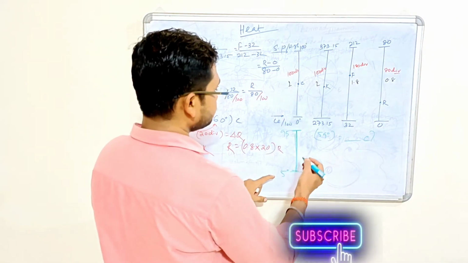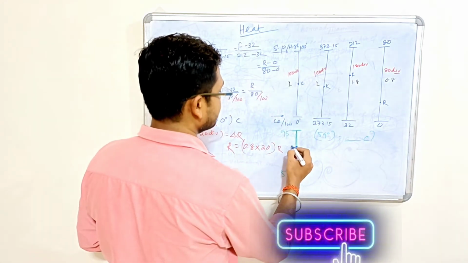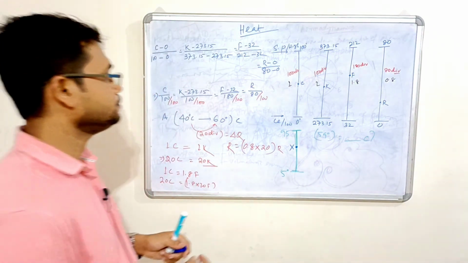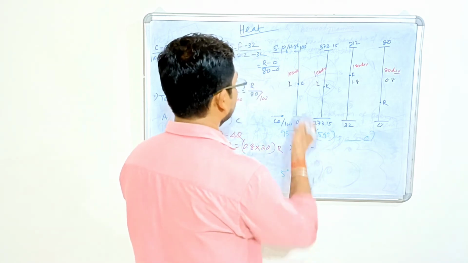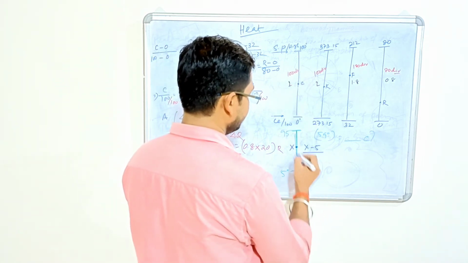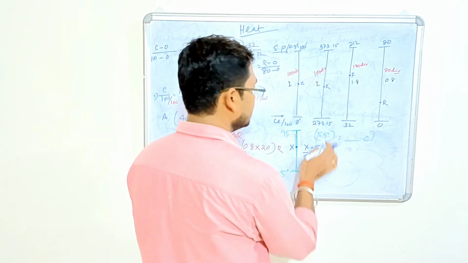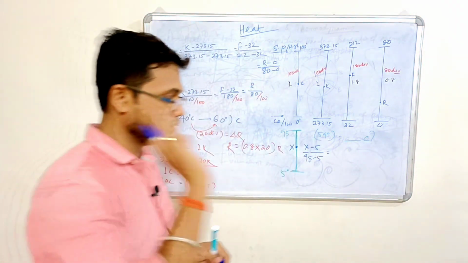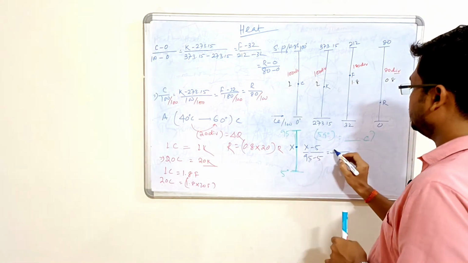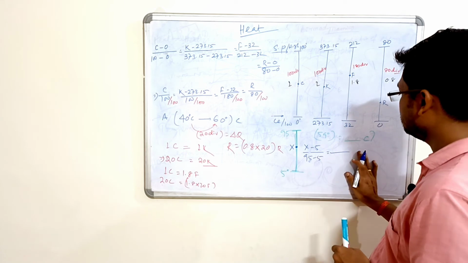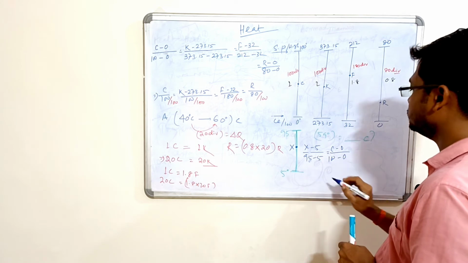So what is the formula here? Suppose x is any unknown temperature, x minus lower temperature, that is 5, divided by higher minus lower, 95 minus 5. This scale we don't know. This is some crazy scale. And this equals, in case of centigrade, C minus 0 divided by 100 minus 0.